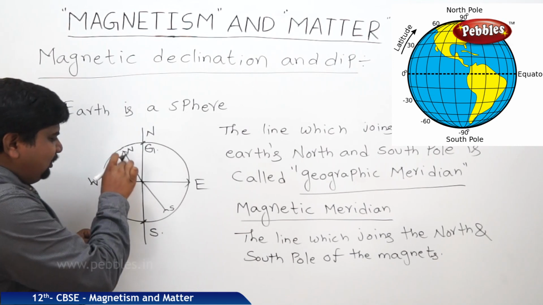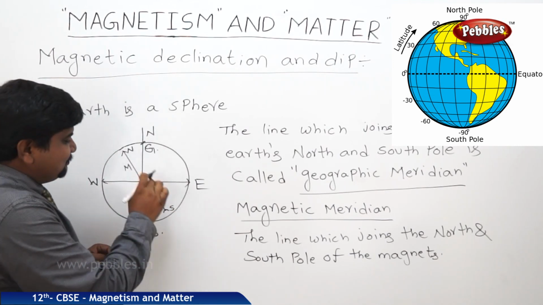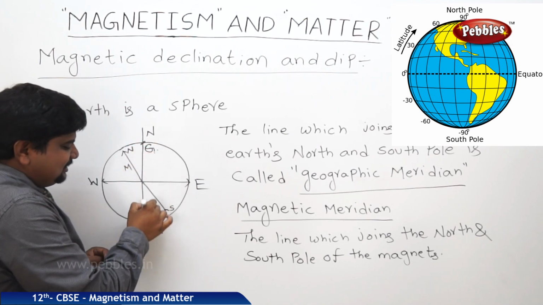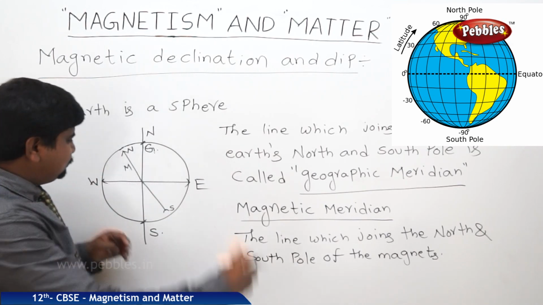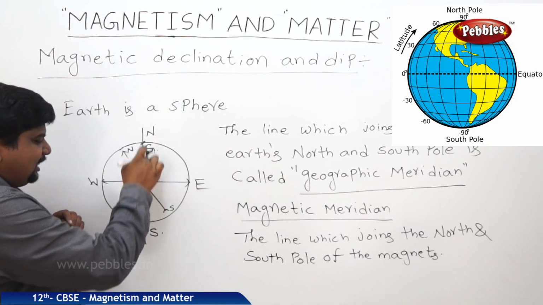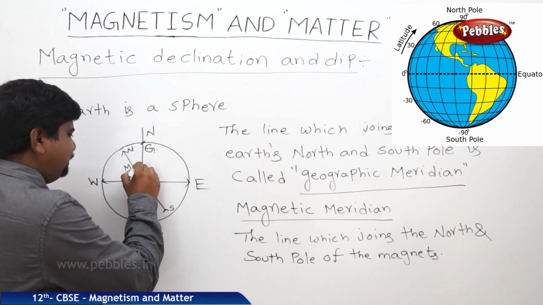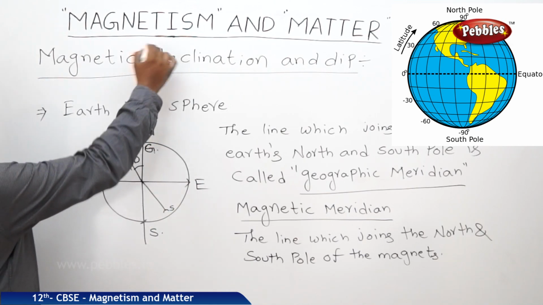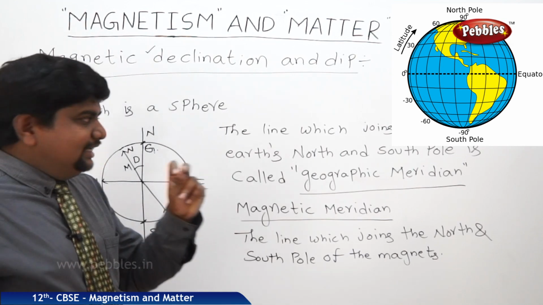So this magnetic field or magnetic meridian line is making an angle with respect to the vertical axis of the Earth, or the geographic meridian. So this one is making an angle with the north and south poles of the Earth. This is said to be the angle of declination. So this one, where D is equal to the angle of declination.